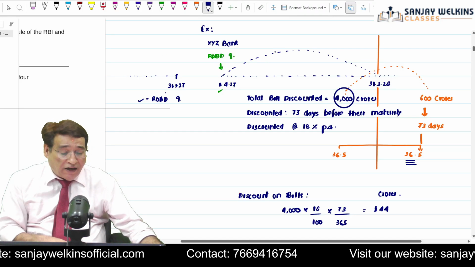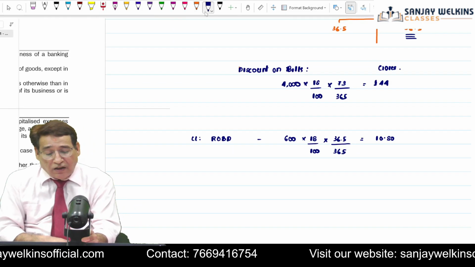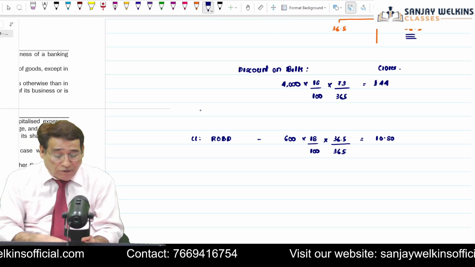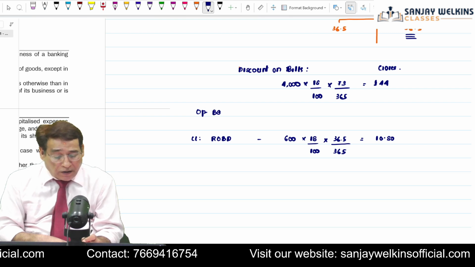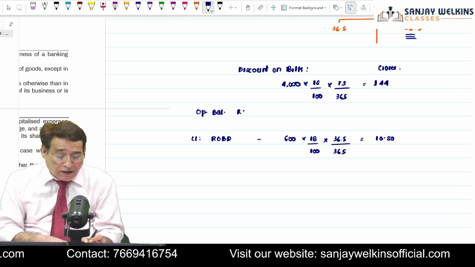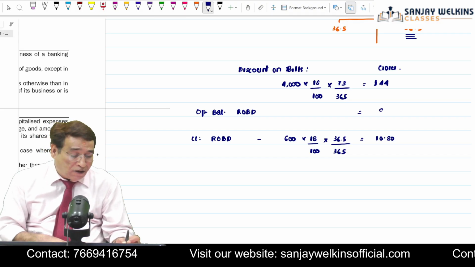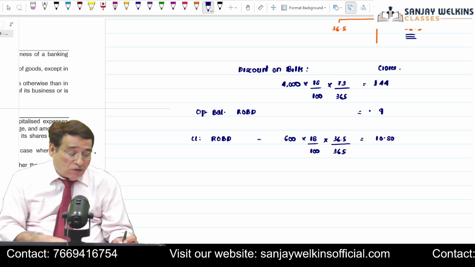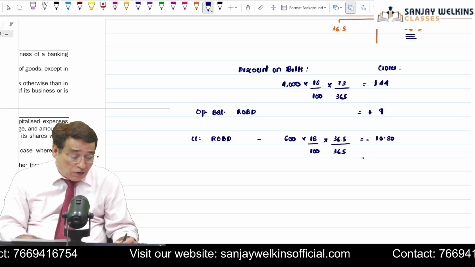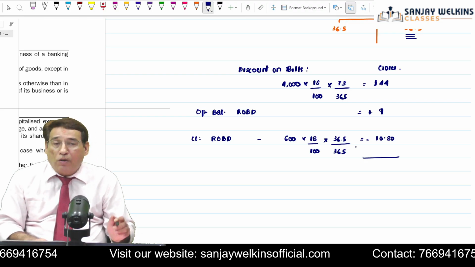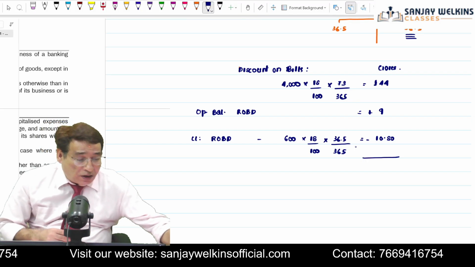That is why, whenever it is given in the question that there is an opening balance in the rebate on bills discount account, you will have to add it. Opening balance of rebate on bills discount account in this case is 9 crores. You will add 9 crores, you will subtract 10.80, and after that you are going to get the income which you are going to recognize in the current year's P&L. This is the point which you need to understand. Is it clear to you?